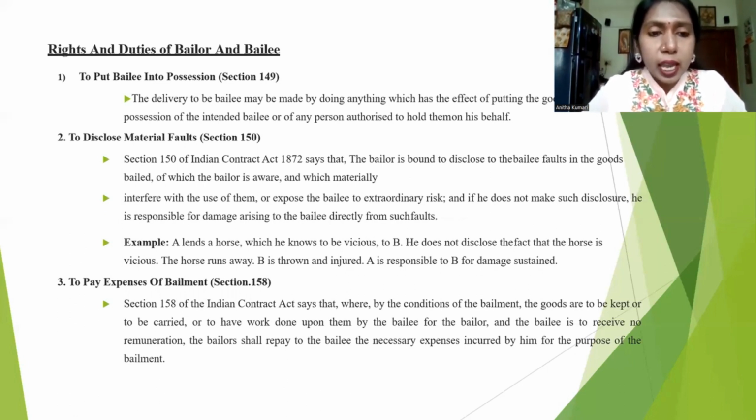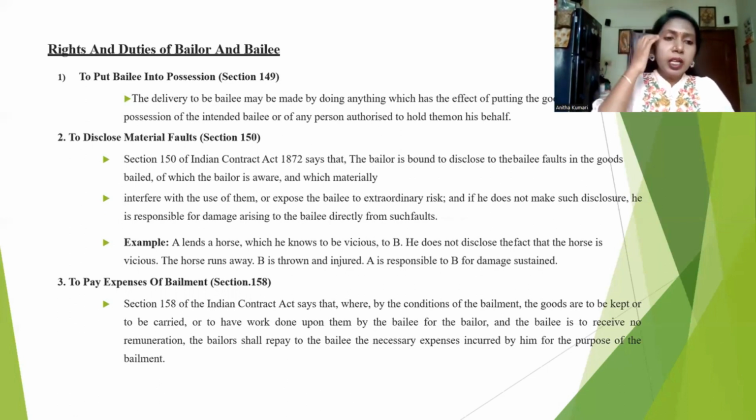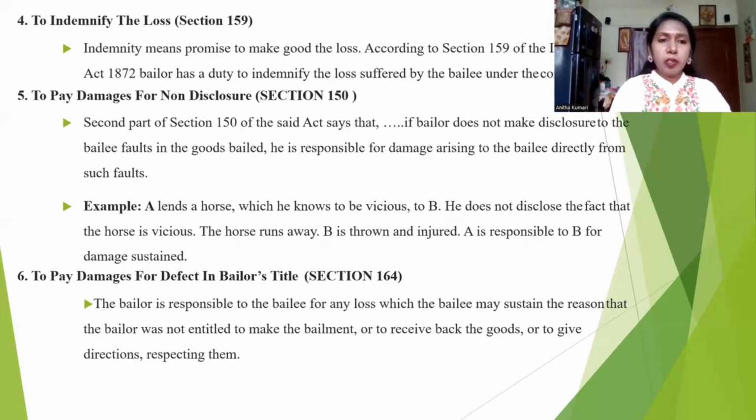Example: A lends a horse which he knows to be vicious to B. He doesn't disclose this fact and the horse is vicious. The horse runs away, B is thrown and injured. A is responsible to B for the damage sustained. Then, to pay expenses of bailment. As I told you, once the bailee has completed his respective task, I need to pay for it. That is called to pay expenses of bailment.